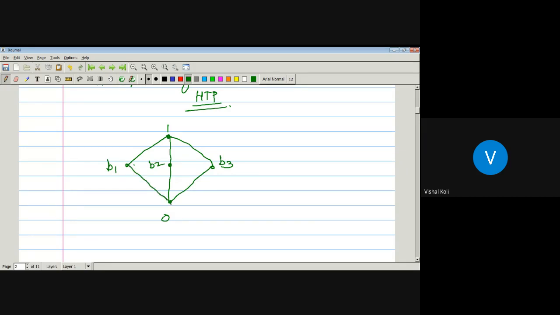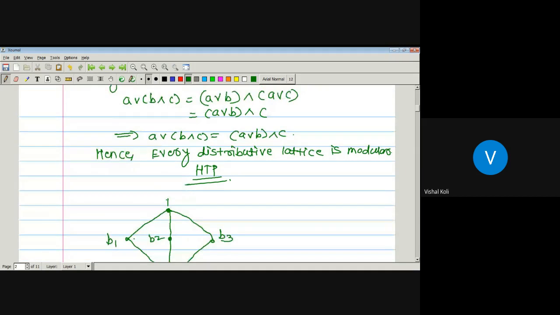As this one is a diamond lattice, and in the previous lecture we have already proved that a diamond lattice is not a distributive lattice. So we already know that this lattice is not distributive, and if we prove this one is a modular lattice, then we can say that every distributive lattice is a modular lattice, but the converse is not true, since this one is modular but not distributive.